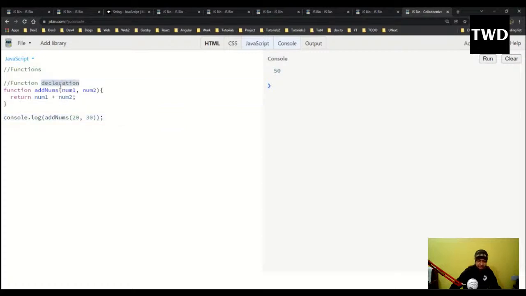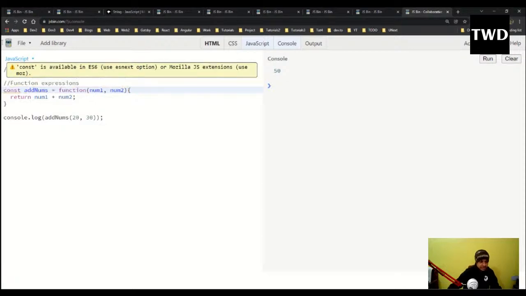Now there is something in JavaScript known as function expressions. So what are function expressions? Function expressions are only there in JavaScript, no other languages. And see, in function declaration, we have a function keyword, but here we can assign the function to a variable. So I'm going to change this to a function expression. I'm going to cut addNums and do a const addNums equal to function, like this.